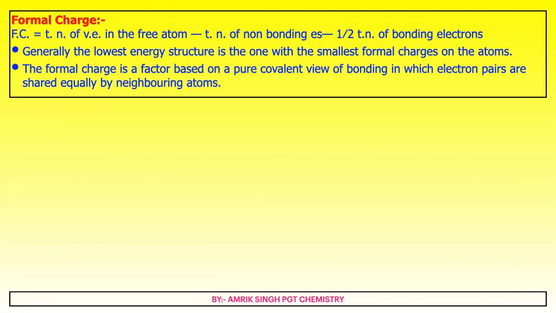Formal charge is equal to the total number of valence electrons in the free atom minus the total number of non-bonding electrons minus 1/2 the total number of bonding electrons. Generally, the lowest energy structure is the one with the smallest formal charges on the atoms. The formal charge is a factor based on the pure covalent view of bonding, in which electron pairs are shared equally by the neighboring atoms.